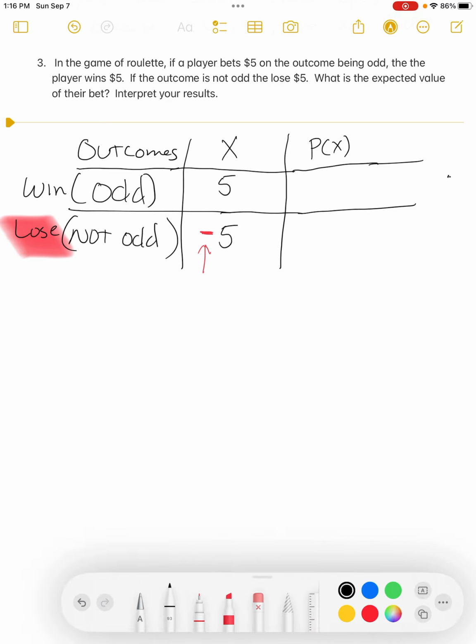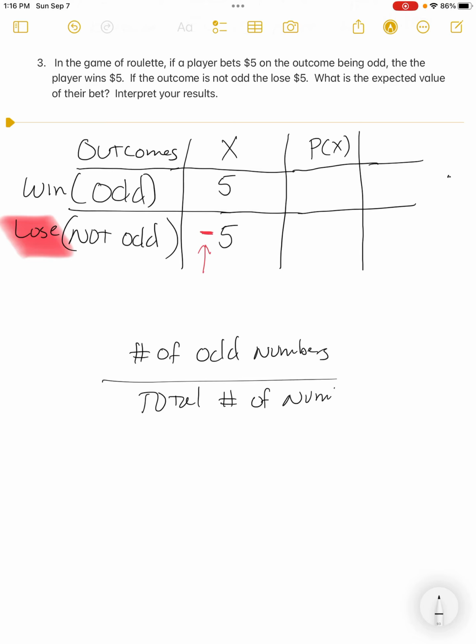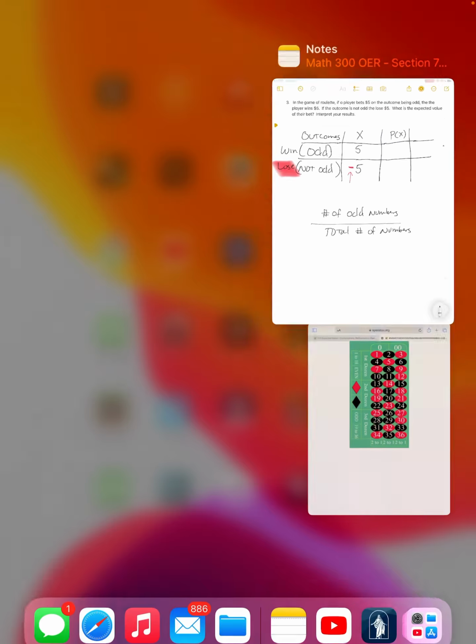Do you know the probability that you're going to win? Well, sure we would. If we're going to win, we've got to get an odd number, so it would be the number of odd numbers over the total number of numbers. Do you know what that is?